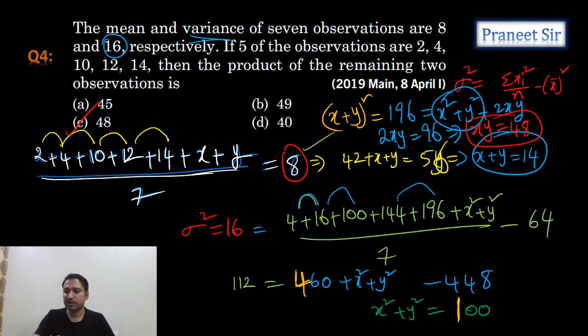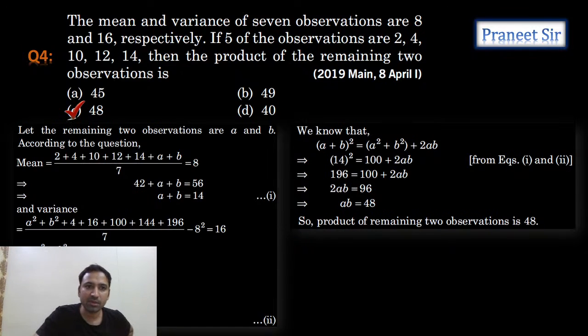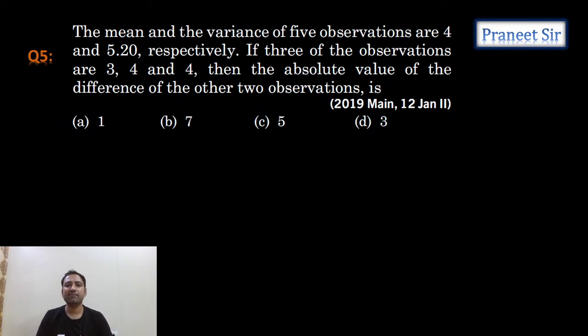Chalo, let's move to the next one. Yeah, this is the next question we have. Mean and variance of 5 observations are 4 and 5.2. 3 observations are given. Absolute value of difference of remaining 2 observations. Simple, guys. If you take the unknown observations as x and y, mod x minus y is how much? That's what he's asking.